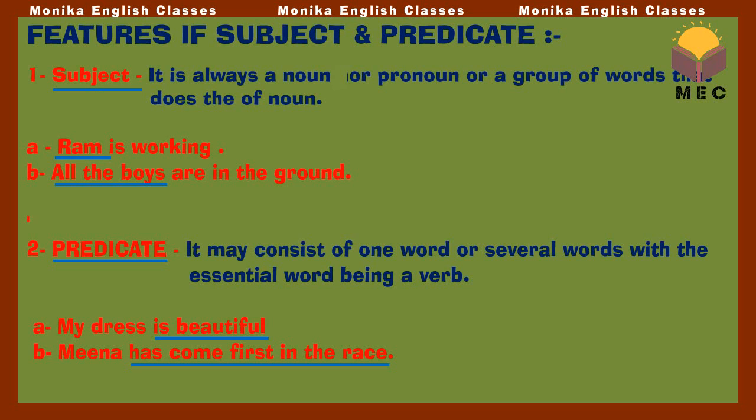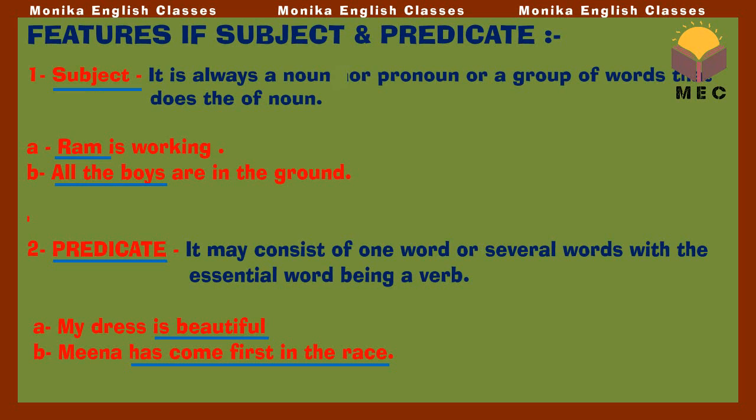It is a single word and it is the subject of the sentence Ram is working. Now in the B part, all the boys are in the ground. All the boys, this whole term constitutes one unit and is used as a subject. So all the boys is the subject here in this B part.